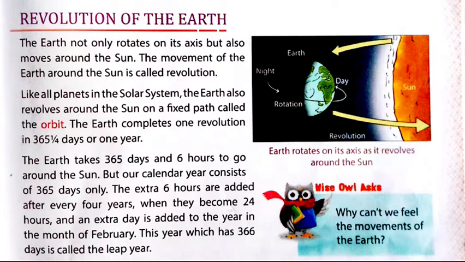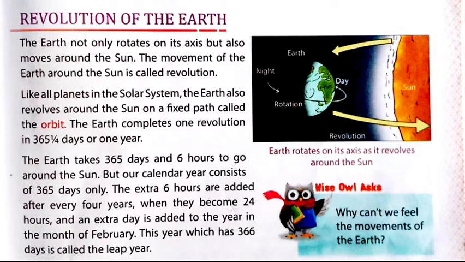All the planets in the solar system revolve on a fixed path around the sun, and this path is known as orbit. The earth takes 365 days and 6 hours to go around the sun, but our calendar year consists